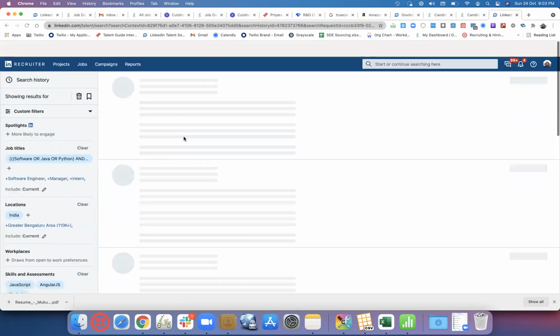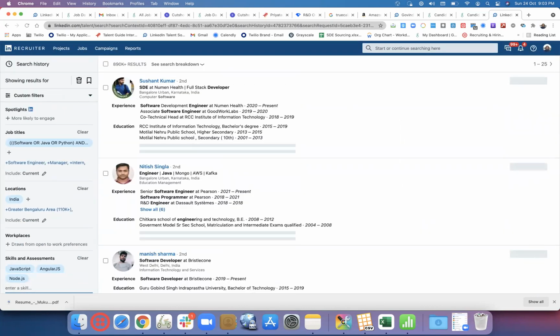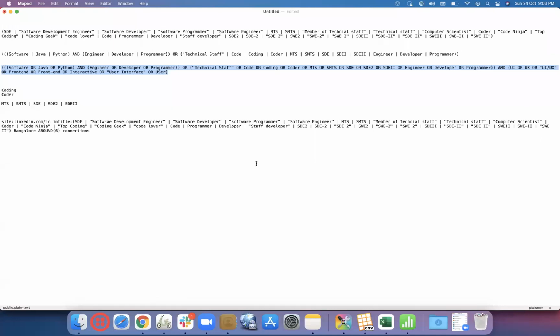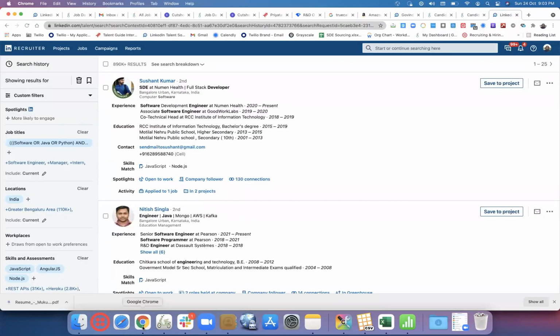All right, we have a couple of results. 890. Now let's edit and remove everything. Let's go here. Okay, so any combination of this first set, which is here in pipe language in Google Boolean, wherein this is a LinkedIn Boolean, we are using proper AND or OR and this particular spaces.